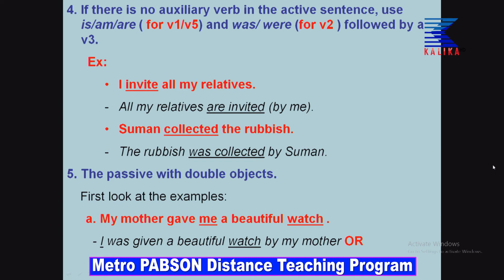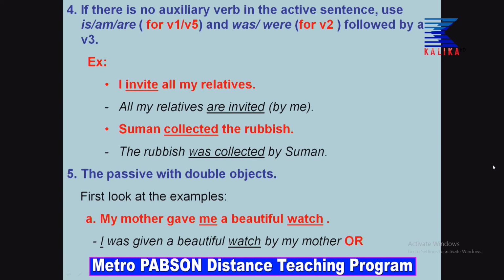I invite all my relatives. So, here the object is all my relatives. I have placed it as subject in the passive sentence. All my relatives are invited by me is optional. You can write it or it is your choice. You may write it, you may not write it.